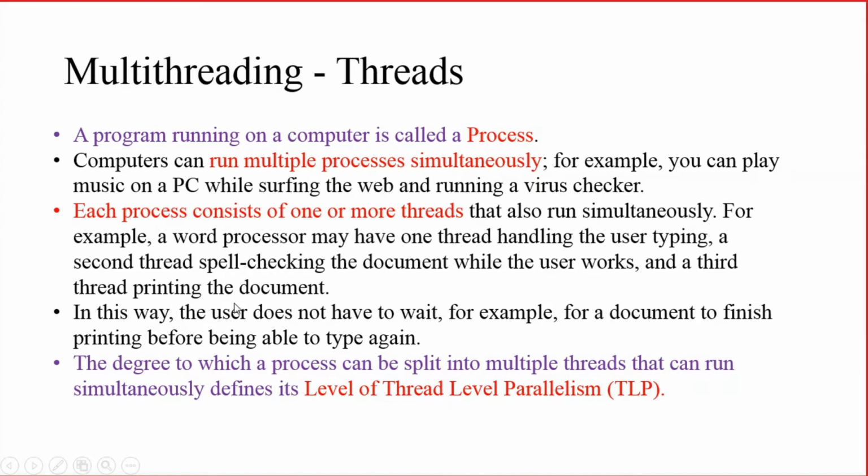Say, when you are typing on the keyboard itself, you are trying to print something on the printer. So one thread will be handling the typing on the keyboard, the second thread will be handling spell check, and the third thread may be handling printing of a document, right?